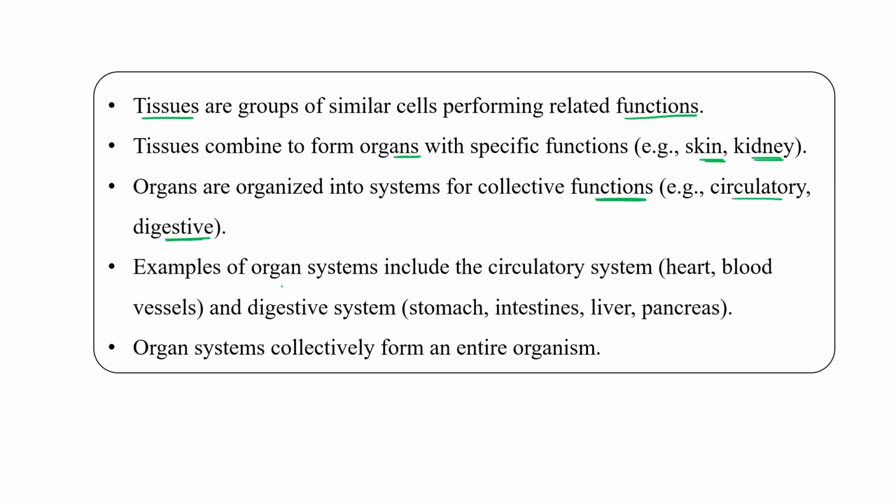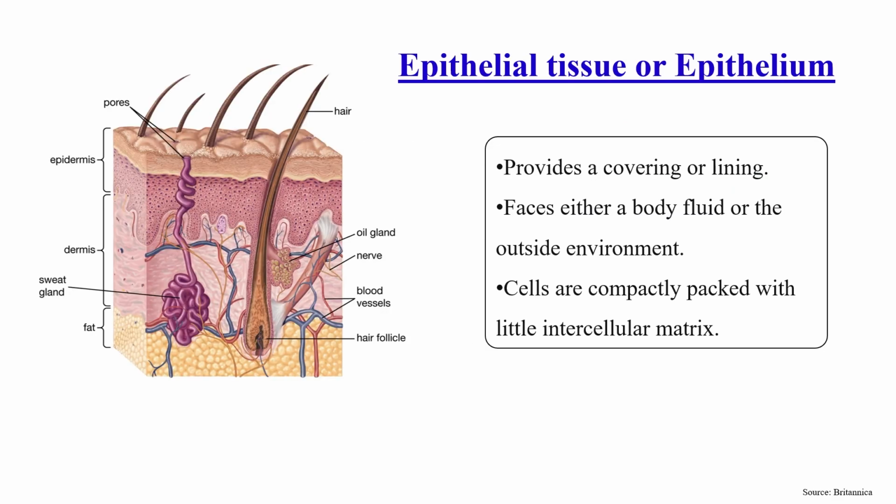These are examples of organ systems. The entire organ system collectively performs a single kind of function in an individual. For all these functions, there are so many types of tissue involved.